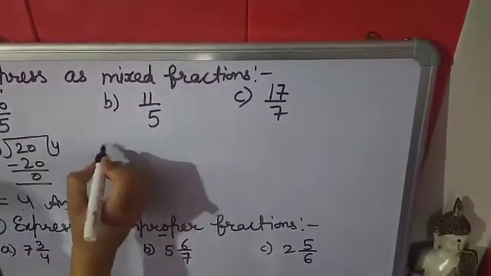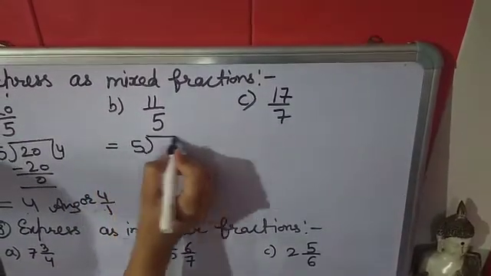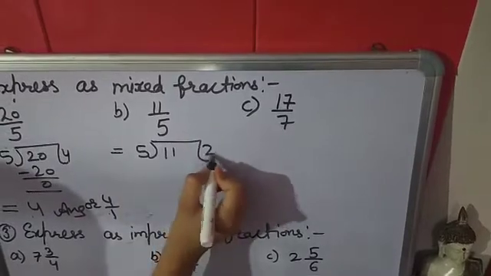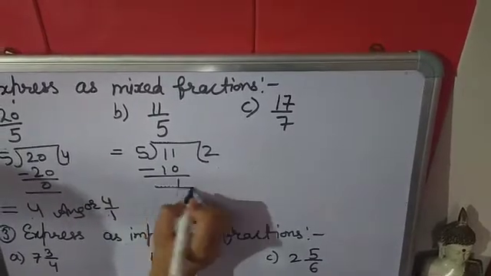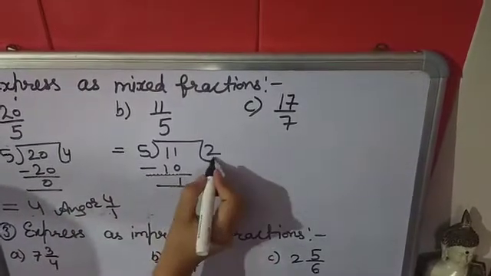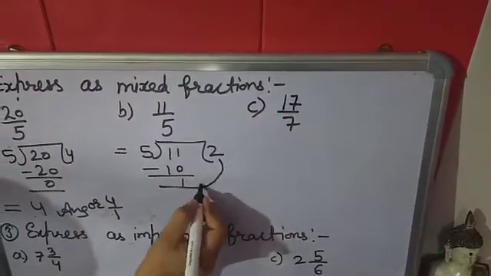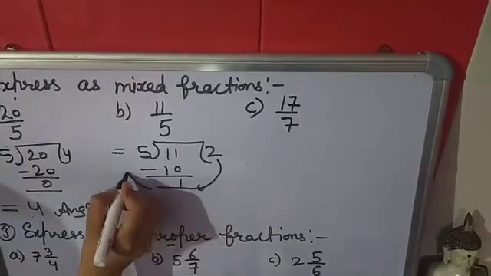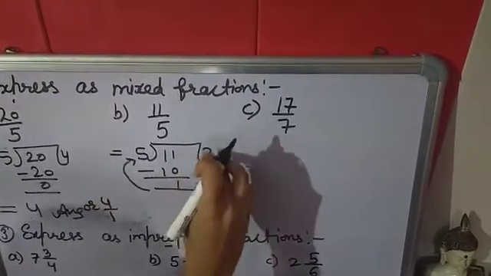Next, B part, 11 upon 5. Again 5 will come outside, 11 will come inside, 5 twos are 10. Now how will we write the mixed fraction? You have to move in a circle, from right to left.